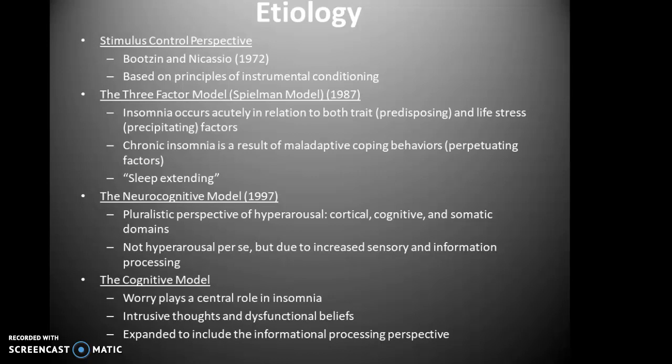The three-factor model is also referred to as the Spielman model. This theory posits that insomnia occurs acutely in relation to both predisposing and precipitating factors. Predisposing factors include individual traits such as hyperarousal, the tendency to worry, and social factors such as sleep schedules between bed partners or pressures during child rearing. Precipitating or life stress factors are acute occurrences that trigger sleep continuity disturbance, and this can range from life events to medical and psychiatric illnesses.